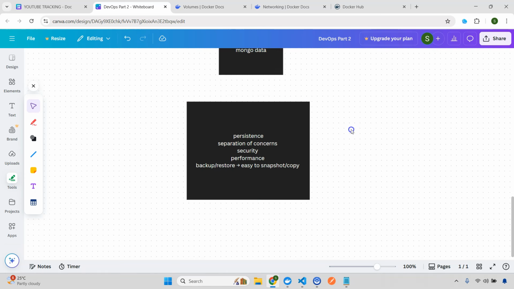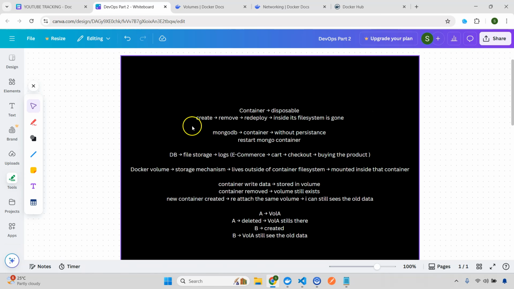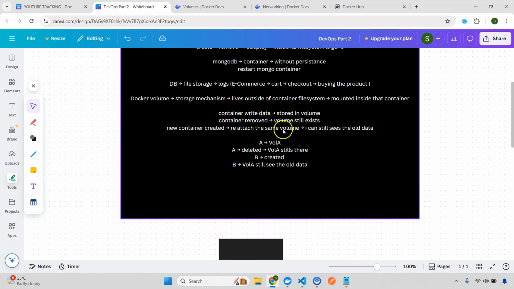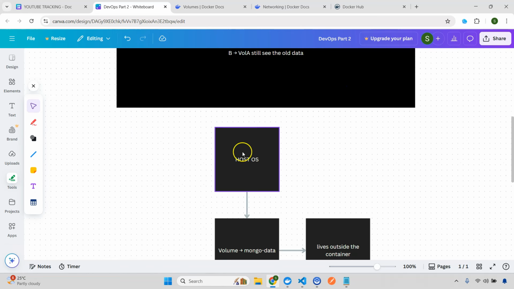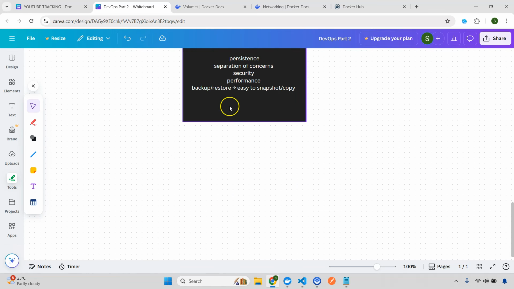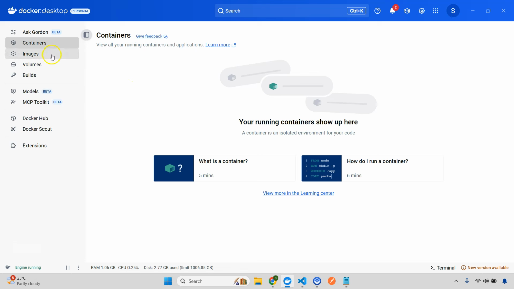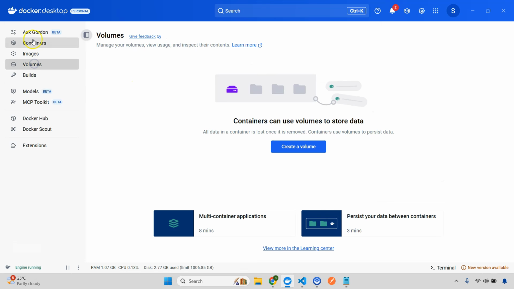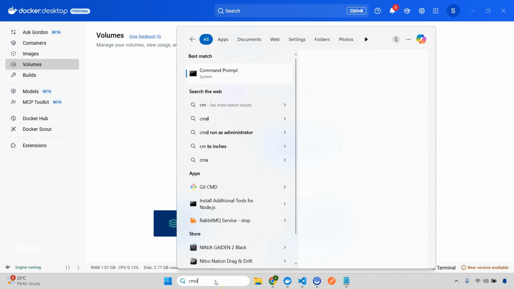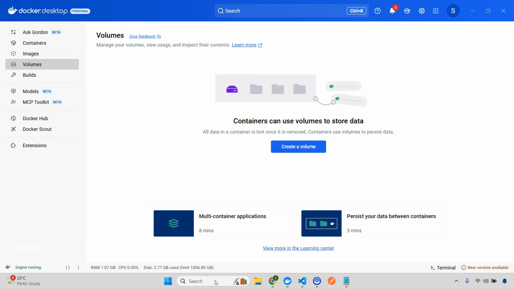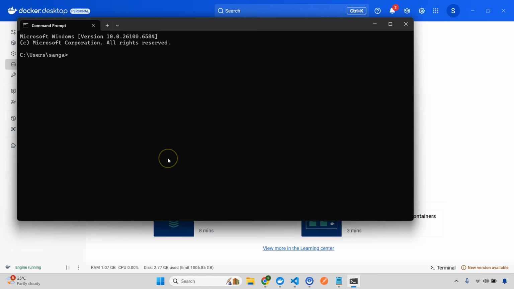Awesome. So now we know why we need volumes, what volumes are, how they work, and what the advantages are. Now let's see with an example how we are going to create one. For this you can see that currently I don't have any containers, images or volumes here, right? I deleted all of these, and let's open a command line. First, to create, it's very simple. You just have to use docker volume.